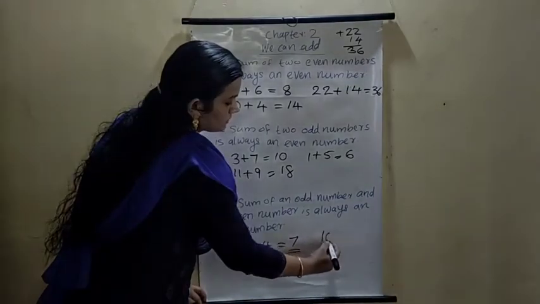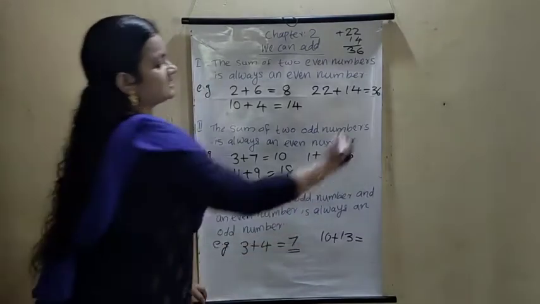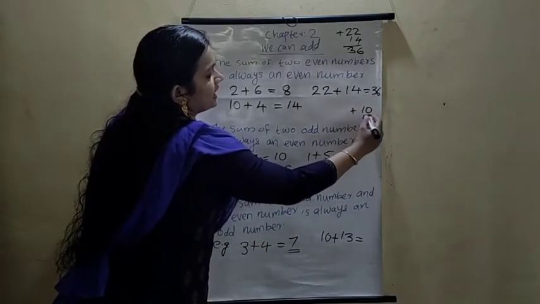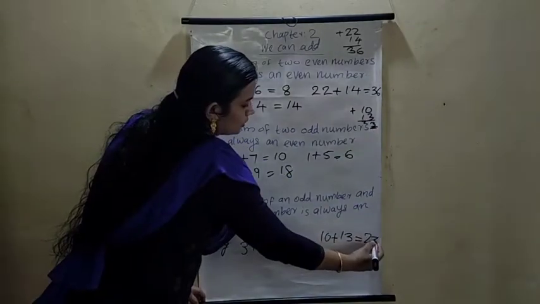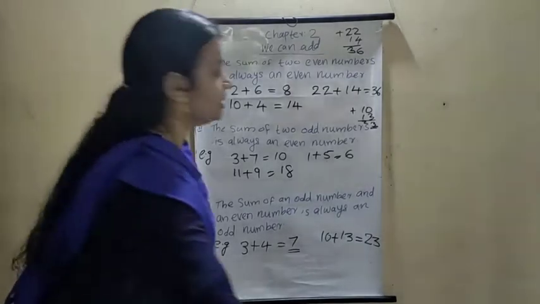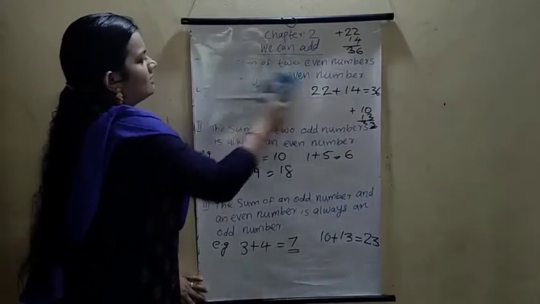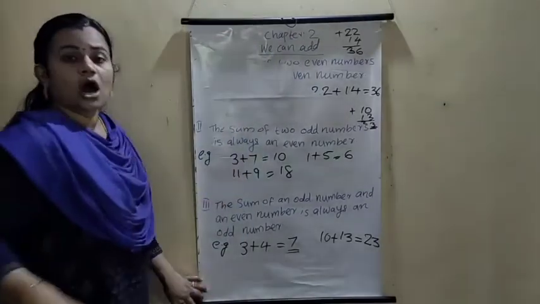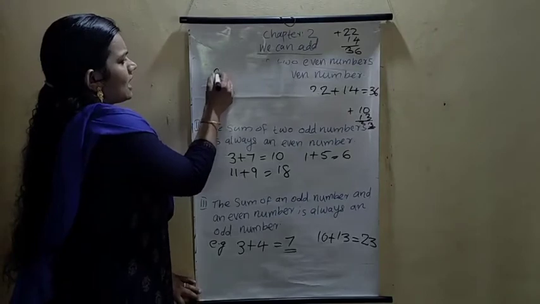Next, 10 plus 13. What is the answer? 23. So, what is this? Add one odd and one even number, we will get an odd number.